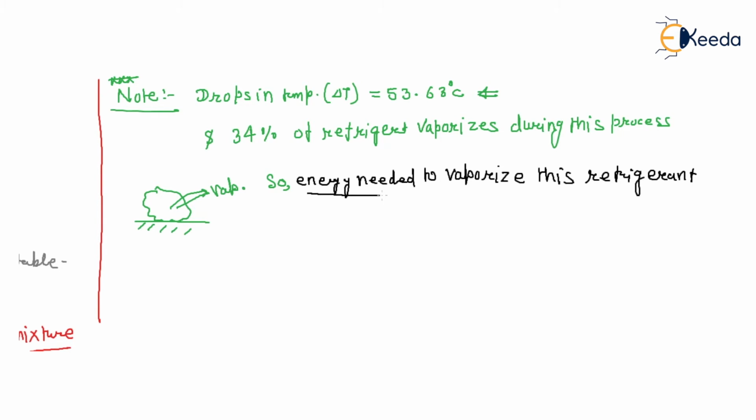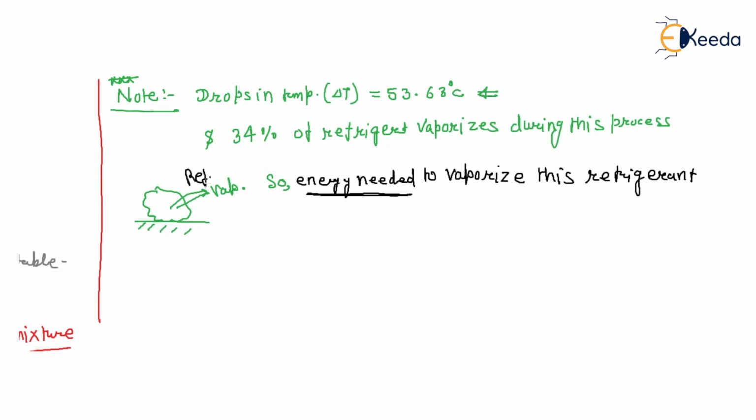So where is the source of this energy for the refrigerant? For the vaporization of the refrigerant, it must have some energy. Where is the refrigerant getting that energy from?